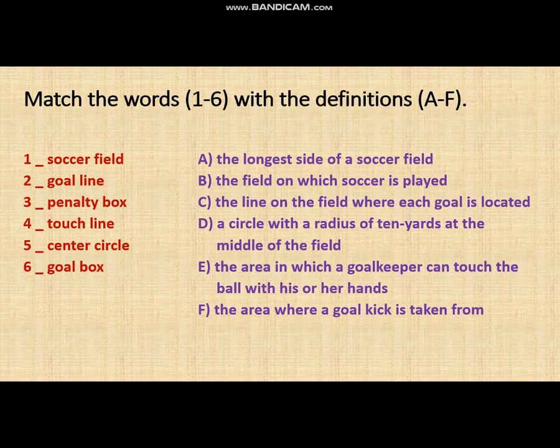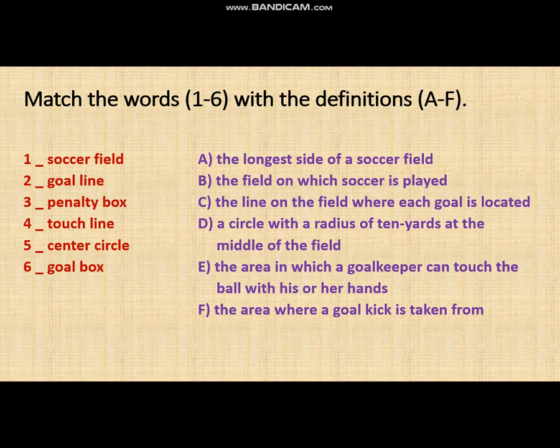And do the task: matching the words with definitions. The words: first, soccer field; second, goal line; third, penalty box; fourth, touch line; fifth, center circle; sixth, goal box. A. The longest side of a soccer field.